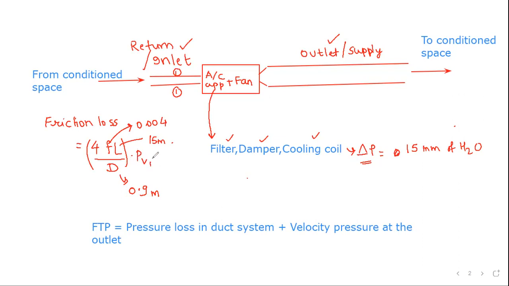How do you calculate the velocity pressure? So velocity pressure PV1 is half rho C square, half rho into velocity square, which, if you substitute the value of density, comes as C1 upon 4.04 whole square. So this expression you can remember.